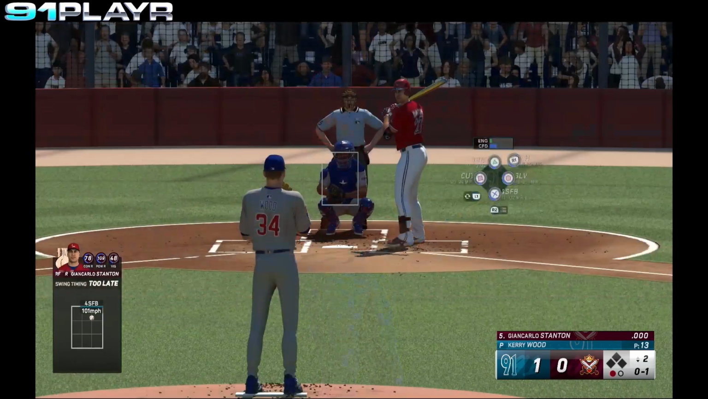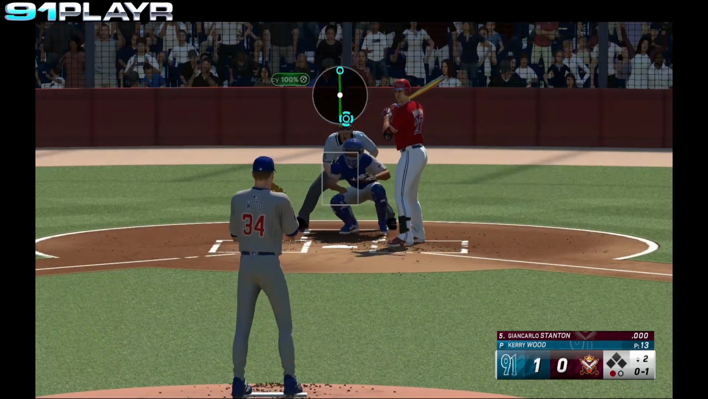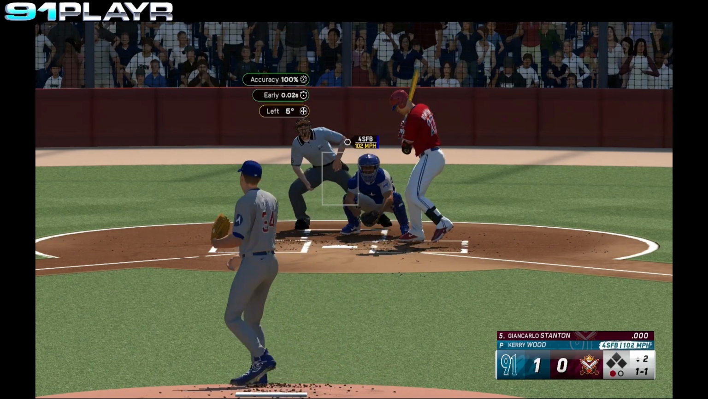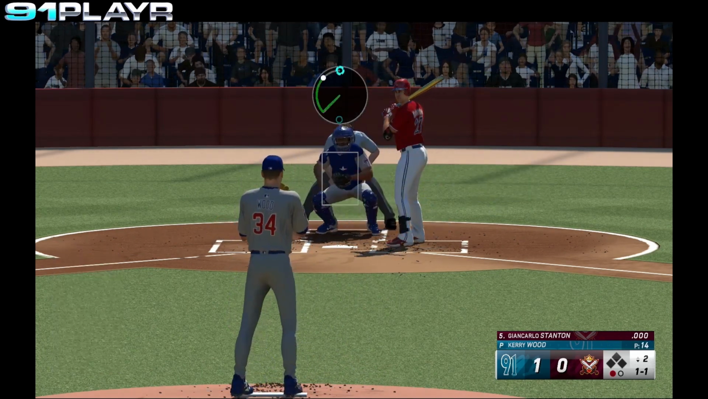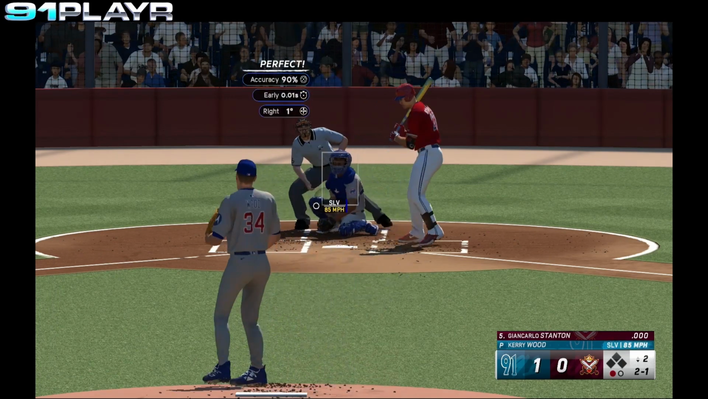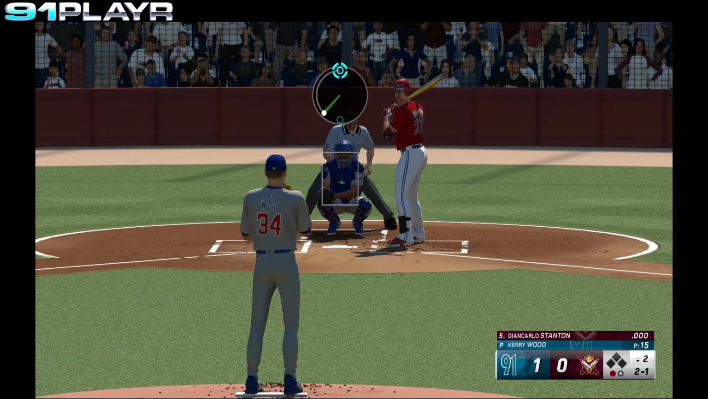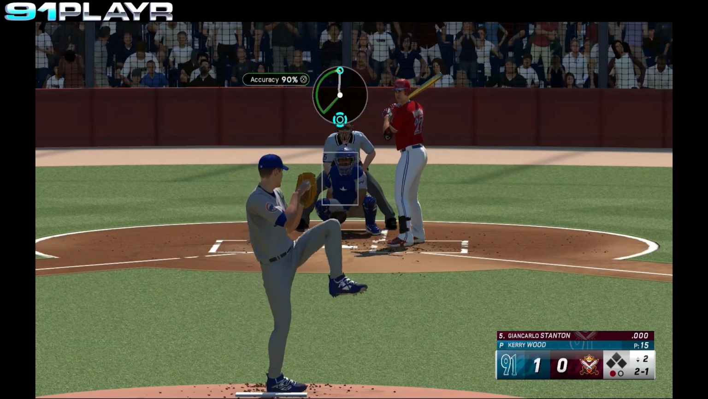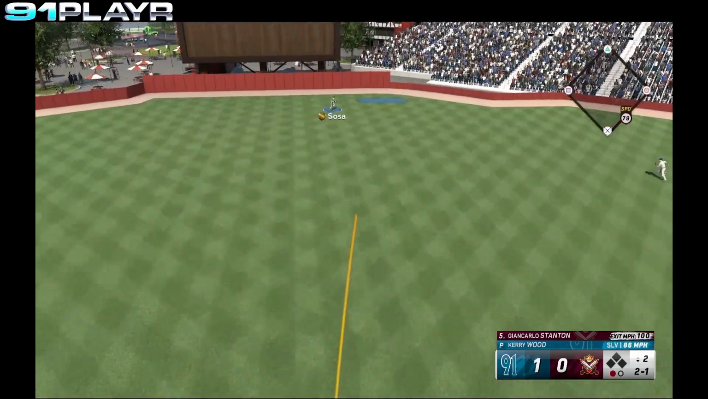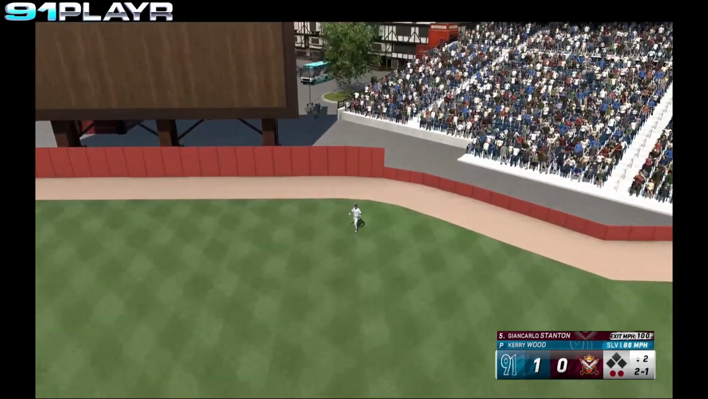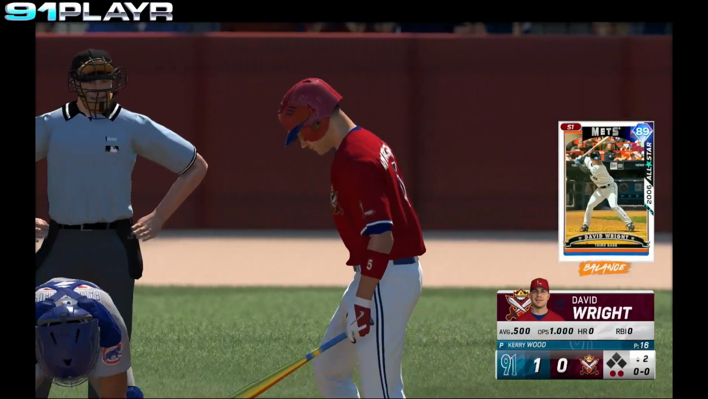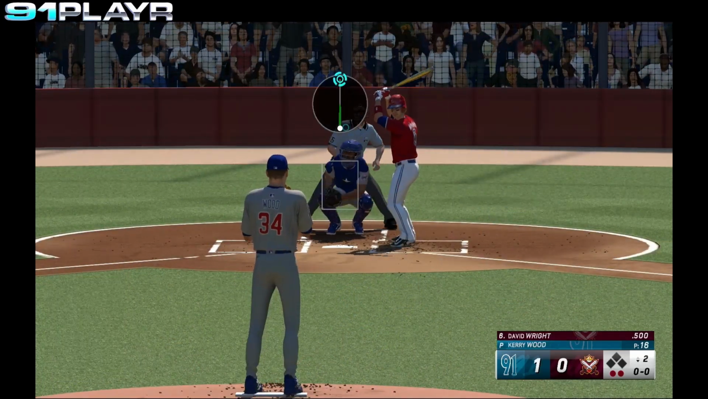Swings and misses, strike 1. No balls, 1 strike. The 0-1 pitch. Ball high. The 1-1. Ball 2 outside. 2-1. And Stanton drives the ball deep to center field, but Sosa makes the play. Out number 2. With 2 away, David Wright steps in.